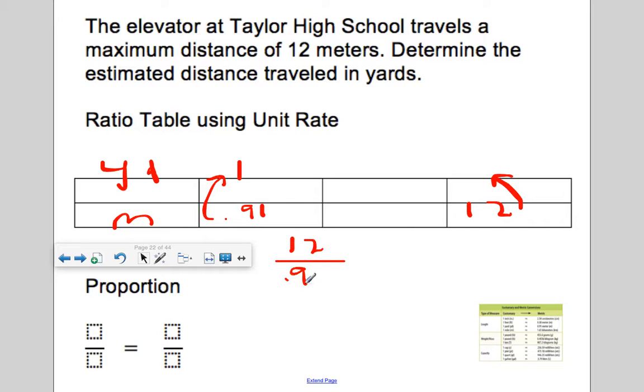I don't know about you, but I don't like working with decimals. How can I turn this divisor of 91 hundredths into a friendlier number of 91? I move the decimal 2 places over to the right because of the power of 100. Move the decimal 2 places to the right, that'll be 1200. So let's divide this. 1200 divided by 91 is the same as saying 12 divided by 91 hundredths. So how many 91s go into 1200? It goes in 1 time.